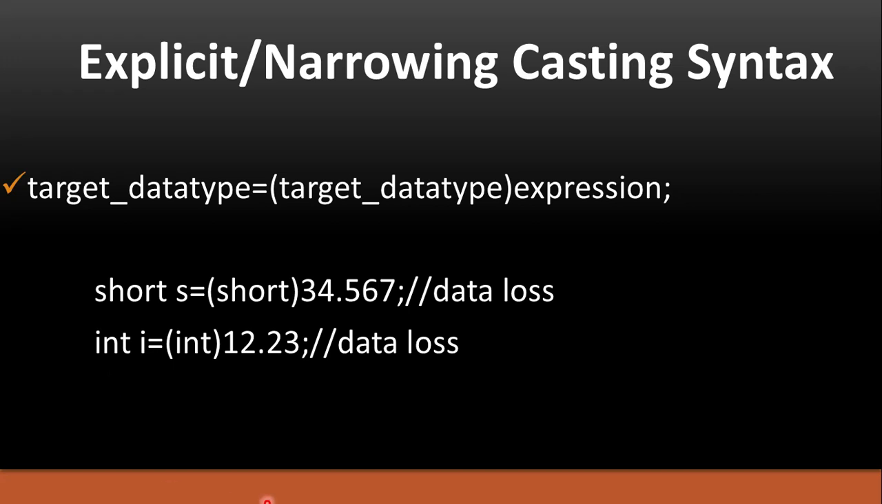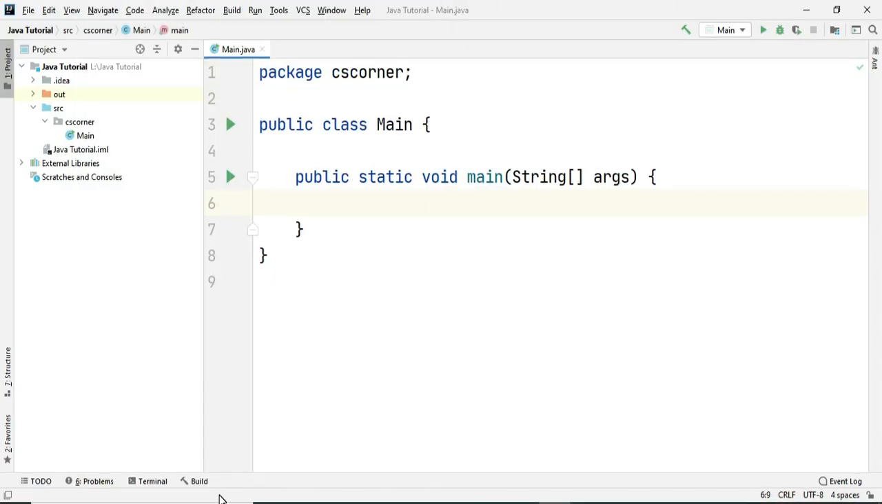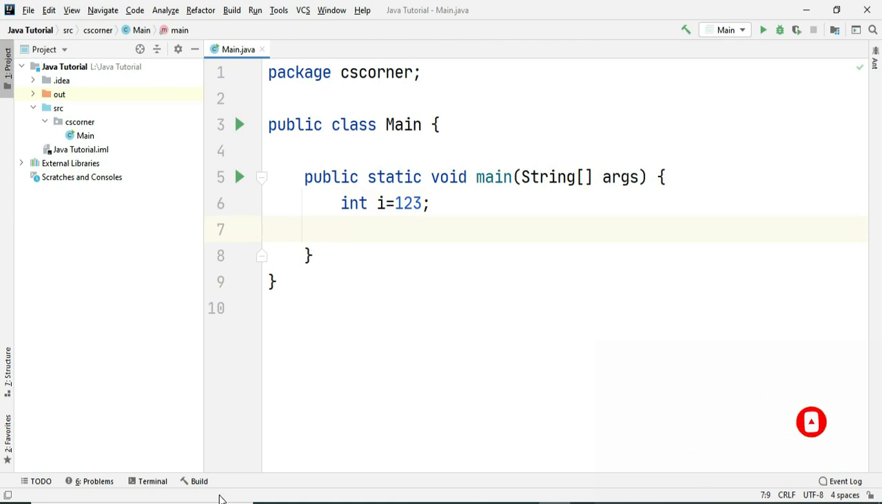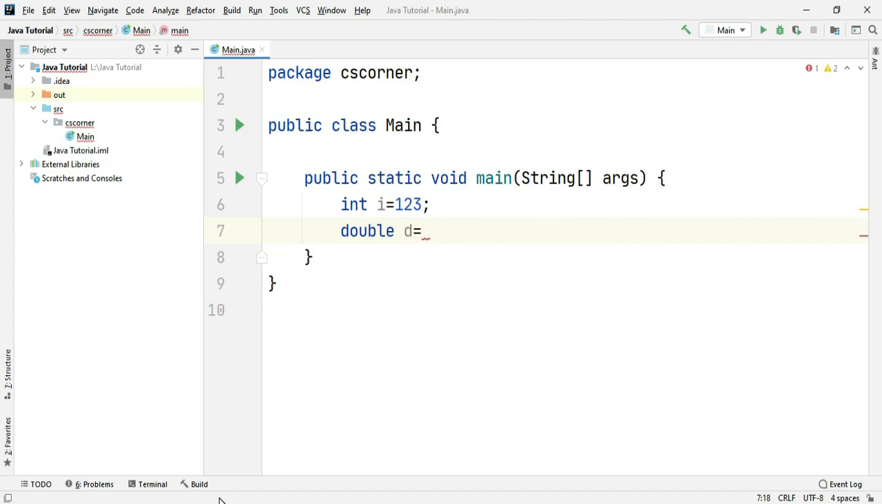Now let me go to IntelliJ and show you the program related to typecasting. I have opened IntelliJ and I have created one project in that. Now I'm going to demonstrate how to do typecasting. Let me quickly create one variable of type integer. I'm creating int i, and in that I'm assigning value 123. Then I'm creating another variable of type double, and I'm trying to assign the value of i into that.